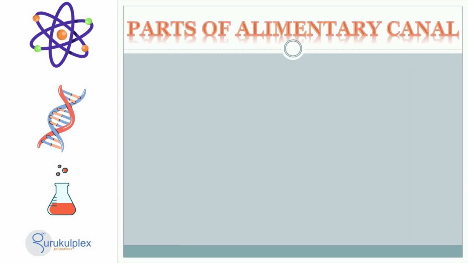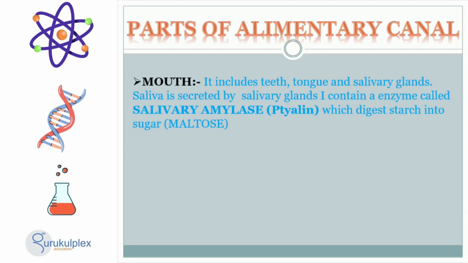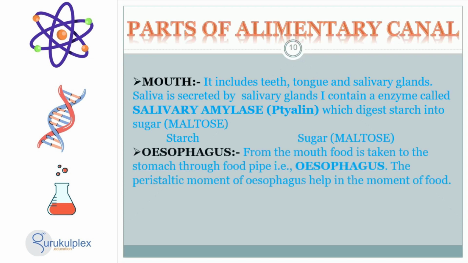The mouth is essential to the digestive process, composed of teeth, tongue and salivary glands which secrete saliva containing the enzyme salivary amylase or ptyalin. This enzyme breaks down starch molecules into the sugar maltose. The food is then taken to the stomach via the food pipe or esophagus, aided by the motion of the muscles known as peristalsis. This overview provides a comprehensive look at the functions of the mouth, esophagus and digestion.